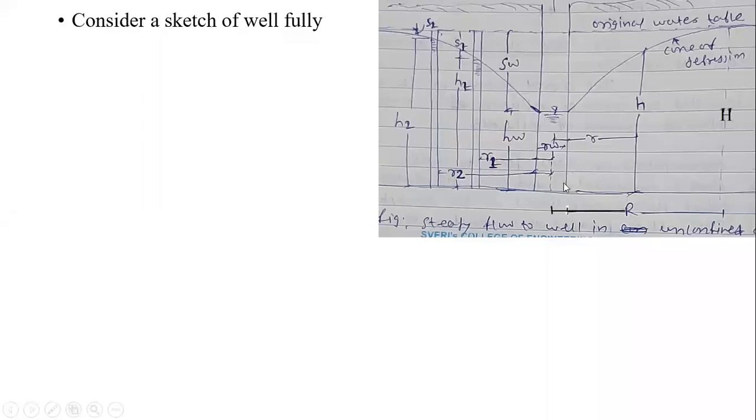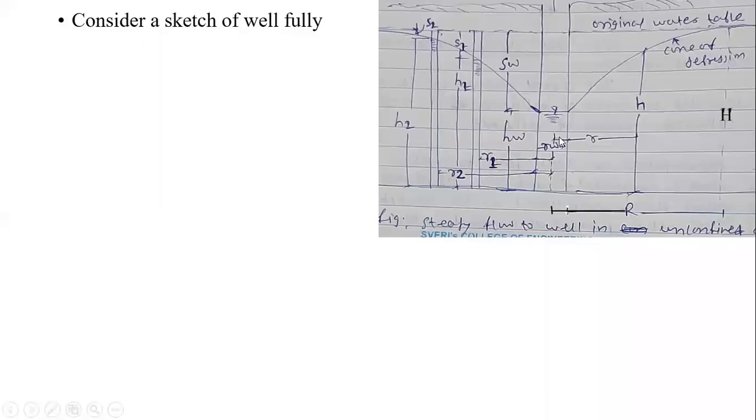Then we have assumed that the H, that is a thickness we can say, or the height, or the width of an aquifer at a radial distance R. It is a radial distance, capital R means nothing but the radius of influence. So capital R indicates the radius of influence, and at the radius of influence, whatever the water table height is there, or the aquifer thickness, because this is a cross section, we are going to assume it as a thickness, that is a capital H over here, or simply we will consider it as a little H.